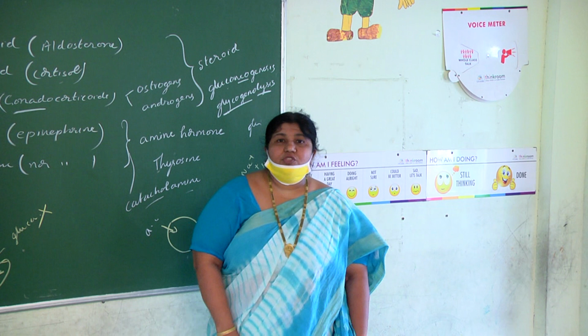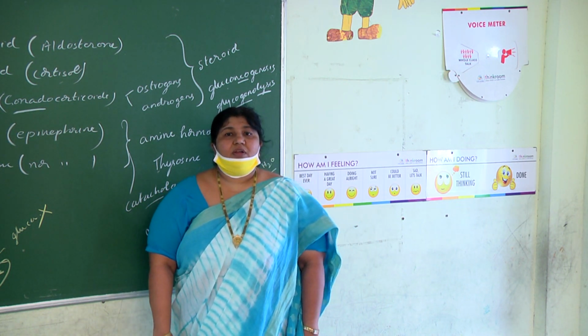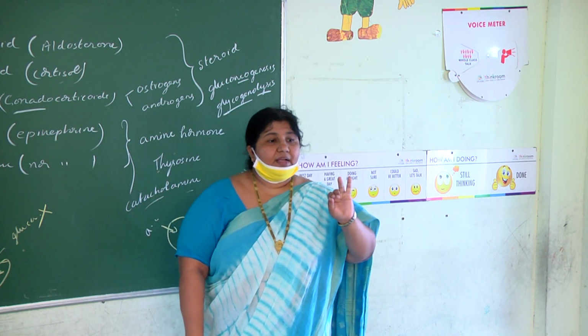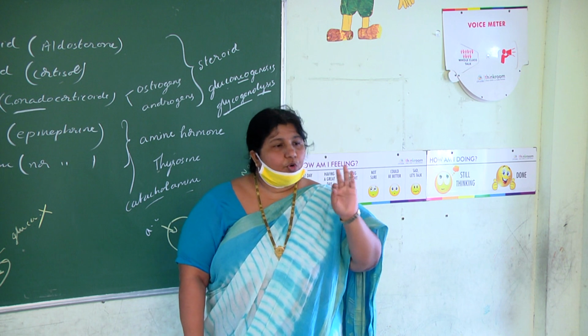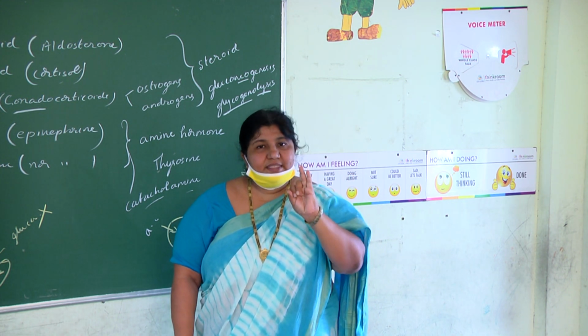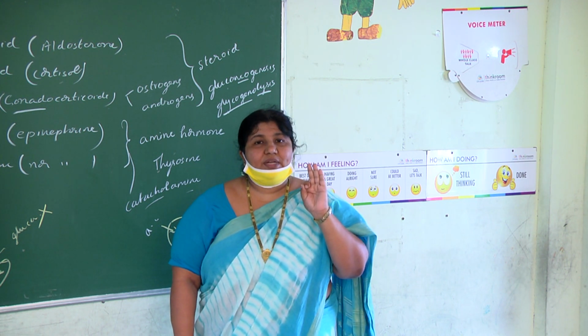So these are the functions of cortisol, children. It stimulates processes like gluconeogenesis, glycogenolysis, proteolysis and lipolysis. It inhibits the cellular uptake of amino acids. It affects the kidney and cardiovascular system.